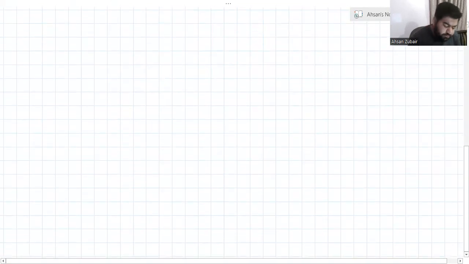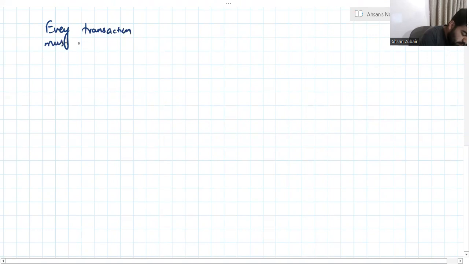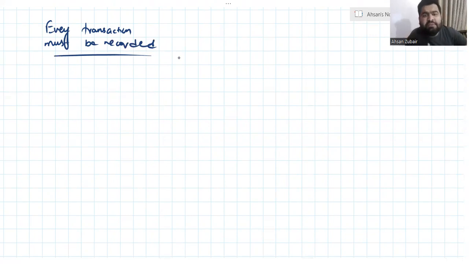Now, every transaction must be recorded. Why? For the recording system, for the reporting system.